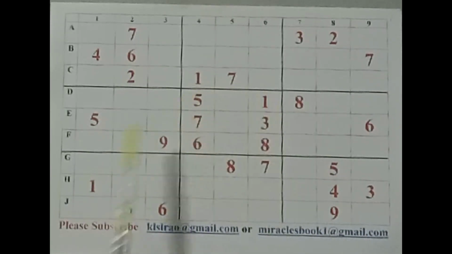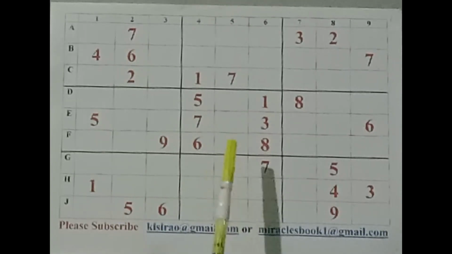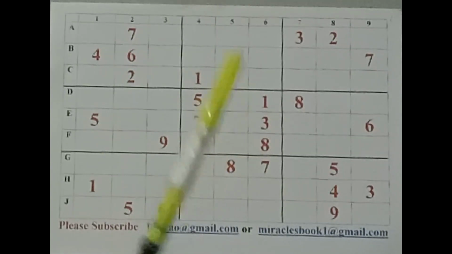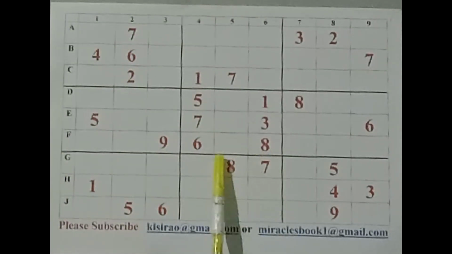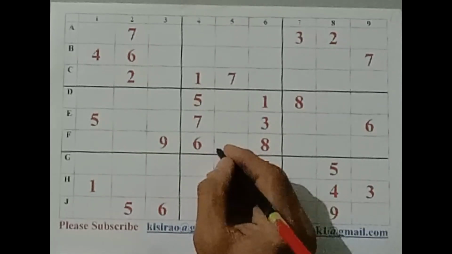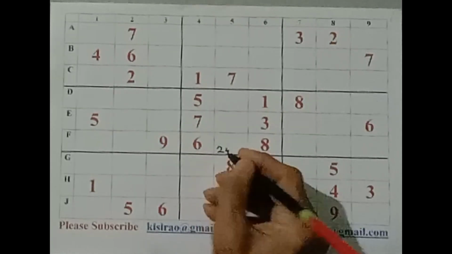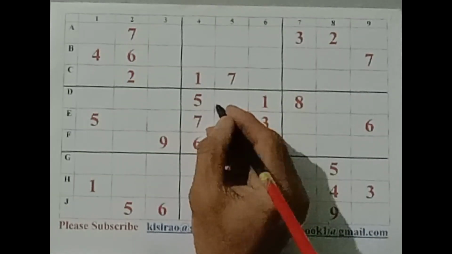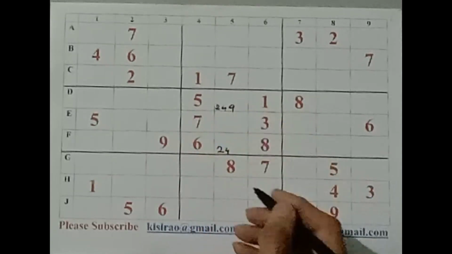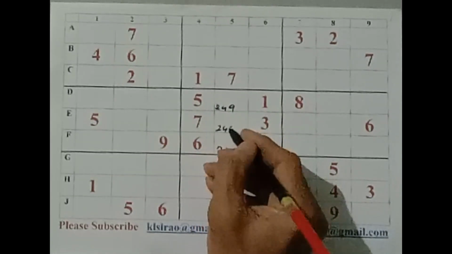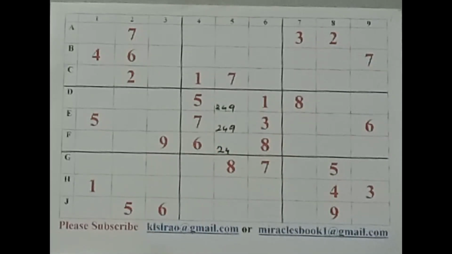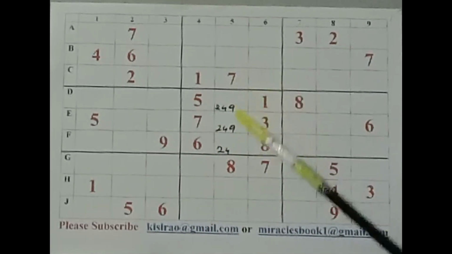Now this box number 5 has got just 3 vacancies, and probably we shall fill them. We require 2, 4 and 9. We have a 9 here, so let us write 2 and 4 here. 2 and 4. These two cells, no cross check of 2, 4 or 9. Therefore, all 3 numbers, 2, 4 and 9, go in these cells.